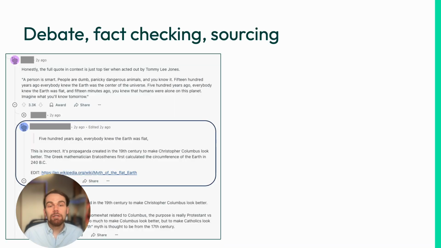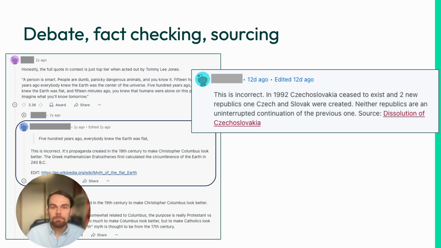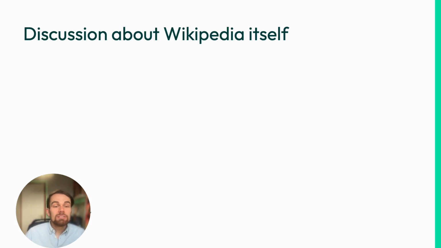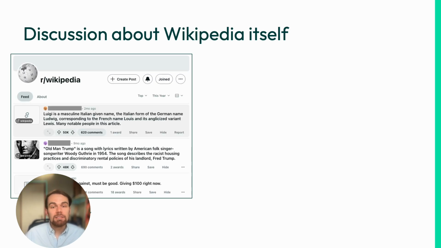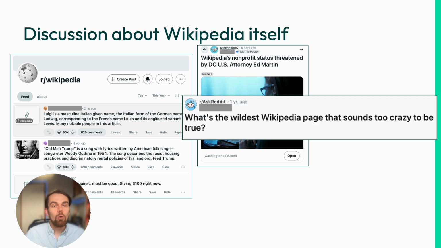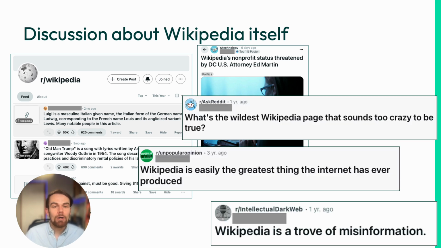Wikipedia is also frequently used as a source for information when fact-checking or in debates, such as this example on historic flat earth beliefs, or these other examples. There is also discussion about Wikipedia itself. There is a dedicated Wikipedia subreddit, but discussion also happens elsewhere, such as when Wikipedia is in the news, or musings on how weird Wikipedia is, how wonderful Wikipedia is, or how warped and wrong Wikipedia is.